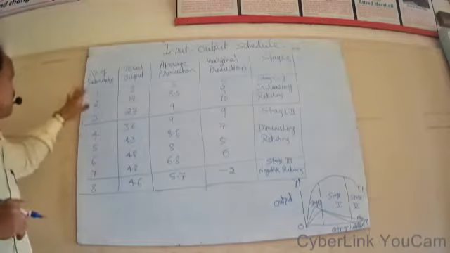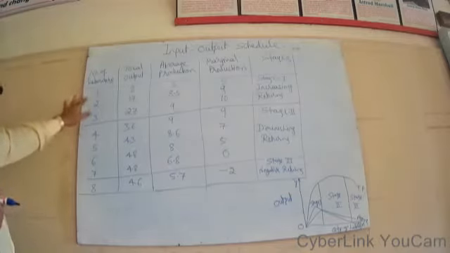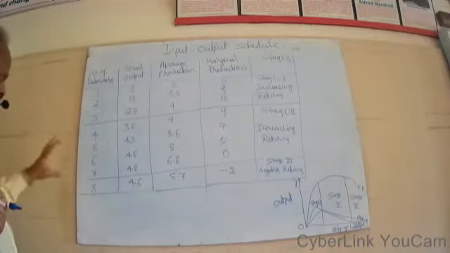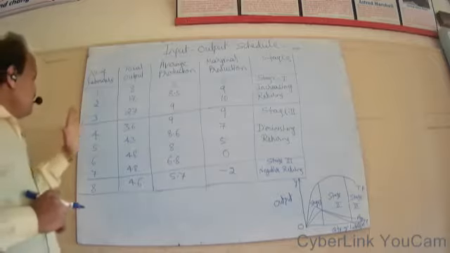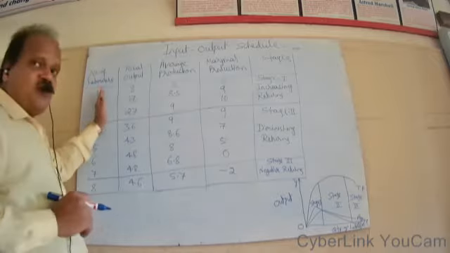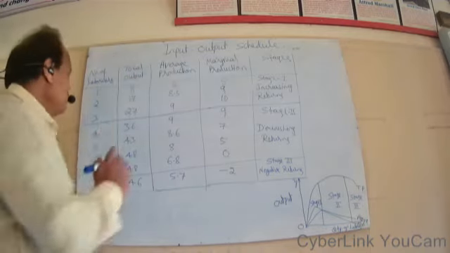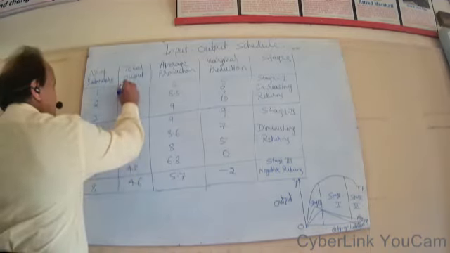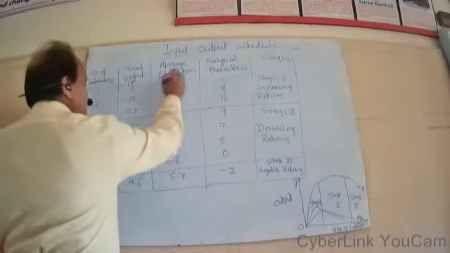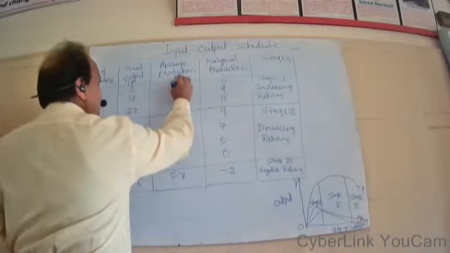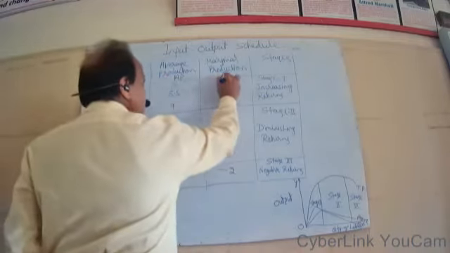So here the first column shows number of laborers used: 1, 2, 3, 4, 5, 6, 7, 8 like that. We are going on increasing the number of laborers. Then total output or total production. We call this total output or total production, average production AP and marginal production MP.